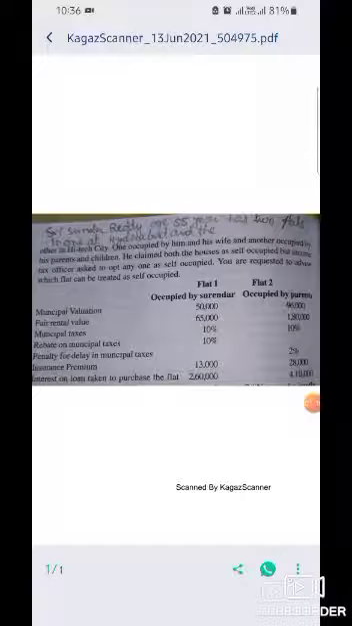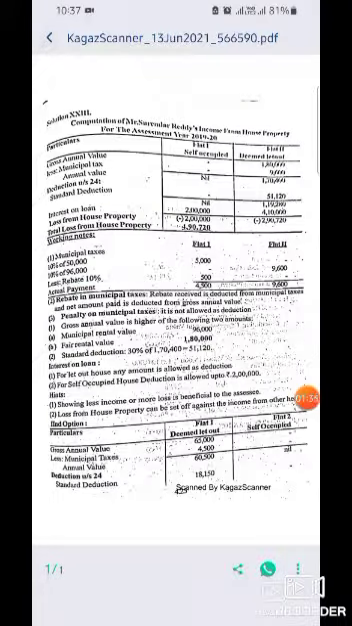Insurance premium is 30,000 for the first flat and 28,000 for the second. Interest on loan taken to purchase the flat is 2,60,000 for the first and 4,10,000 for the second. Now let's see the calculation of income from house property. Computation of Sundar Reddy's income from house property for the assessment year.